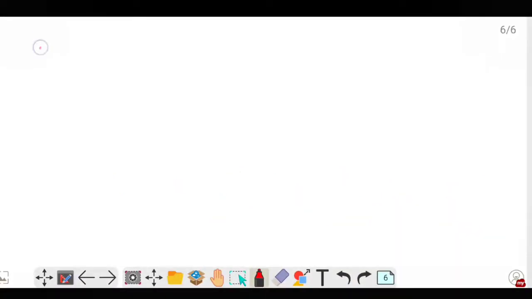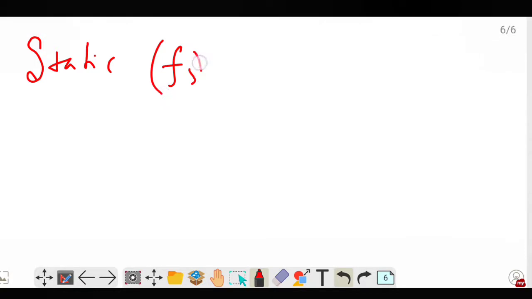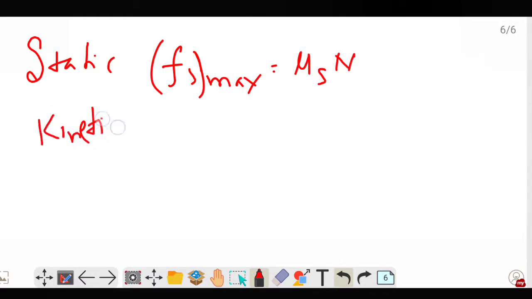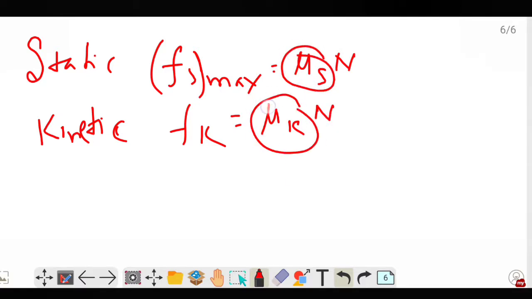So with regard to static friction, we have Fs max, which is equal to mu s times the normal reaction. And with regard to kinetic friction, we have Fk, which is equal to mu k times N. Here mu s is the coefficient of static friction and mu k is the coefficient of kinetic friction.